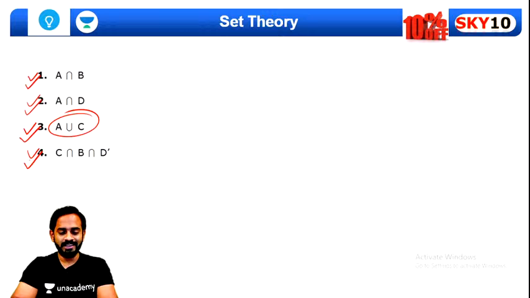Invisible. Invisible has only 9 letters, Ekta. Any word having more than 10 letters? Do you remember any word?